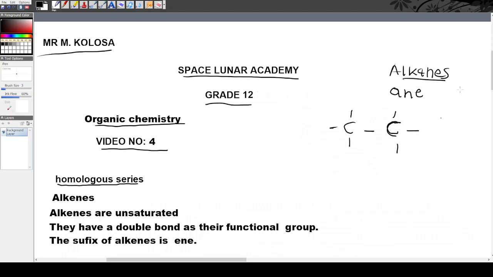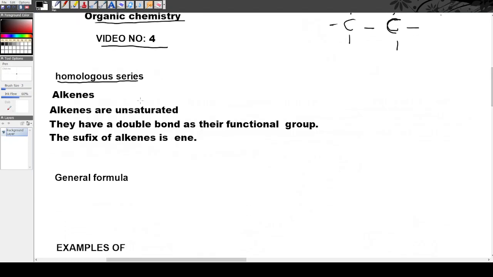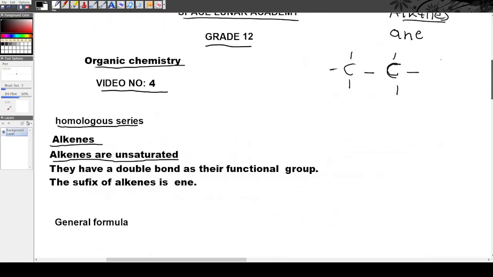But in this video, our main point of focus would be on alkenes, which is another family of organic compounds. So alkenes zona, they are unsaturated. To be unsaturated, it means not all bonds are used. Ngamanye amazwi, it has a double bond. Xa kuthiwa into unsaturated, it means it has a double bond or a triple bond. It kwezinye indawo inazo i-single bonds, but ine-double bond. That's what it means.